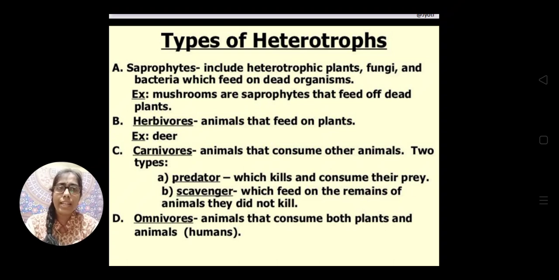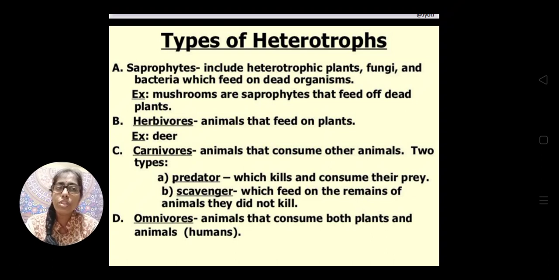Then the third type of heterotrophs are carnivores. So carnivores are the animals that consume other animals. Okay, but these carnivores are again divided into two groups. One group is your predator, the other group is scavengers. Who are predators?